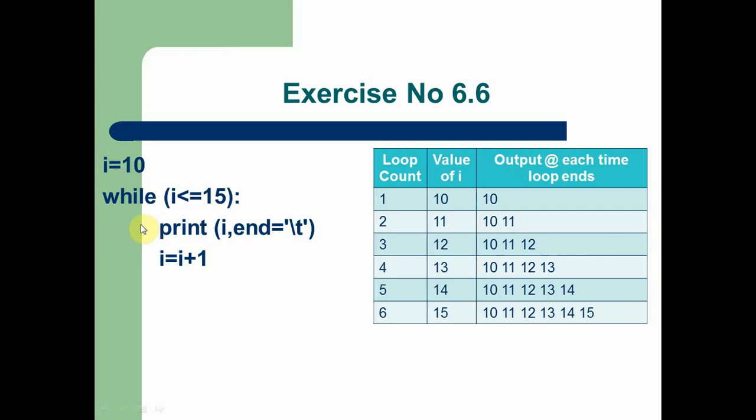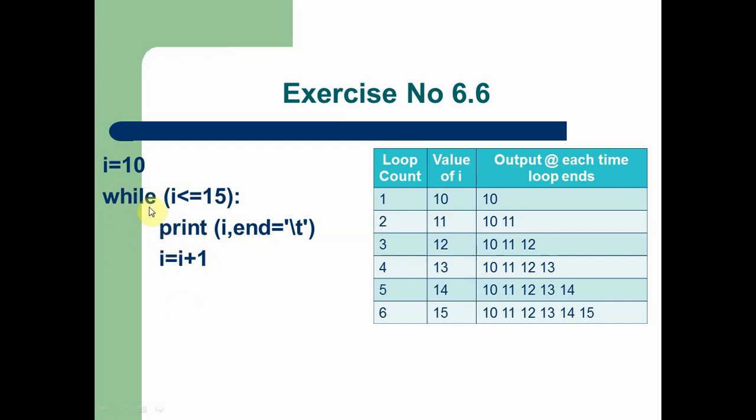Here you can see a tab is inserted before the statement to represent that the statement belongs to this while loop. If you don't give this tab here, then the statement is not considered part of the while loop. Now we are going to see this loop. Here the print is a loop statement, and I is equal to I plus 1 is the second loop statement, because both statements have a tab before the statement begins. This tab represents that the statement belongs to the while loop.